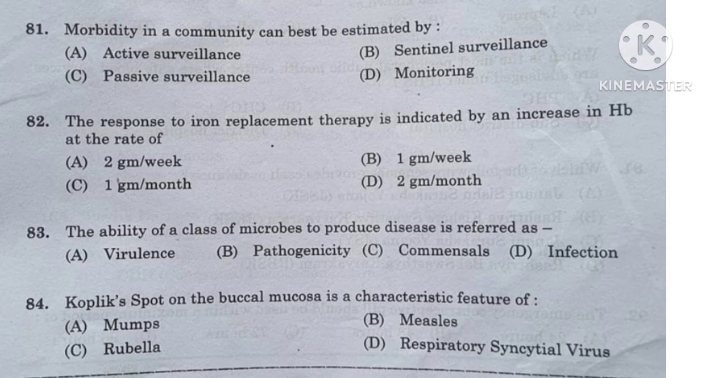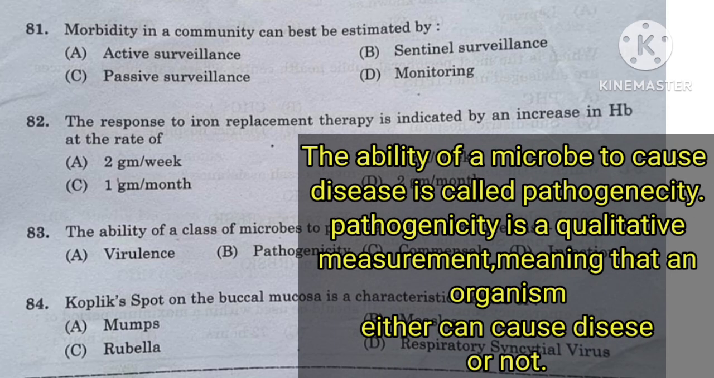Question number 83. The ability of a class of microbes to produce the disease is referred to as virulence, pathogenicity, commensals, or infection. The ability of a microbe to cause the disease is called pathogenicity. Pathogenicity is a qualitative measurement, meaning that an organism either can cause the disease or not. Pathogenicity is the ability of a microorganism to produce a disease.